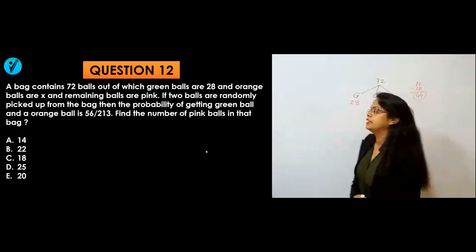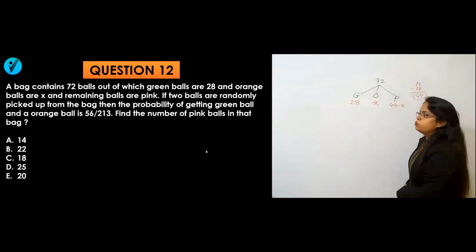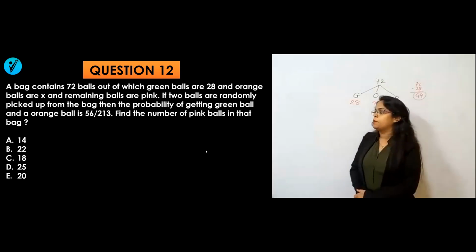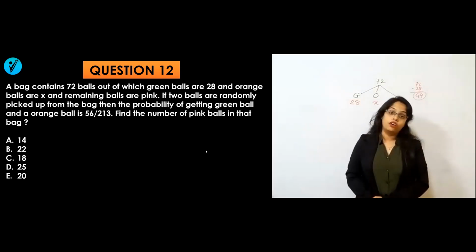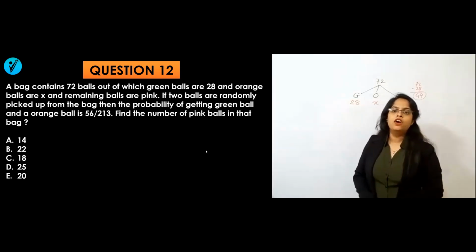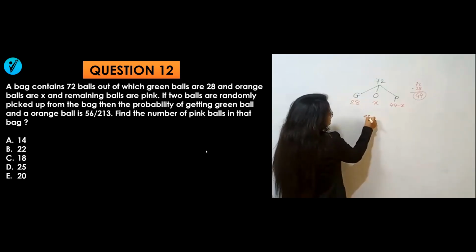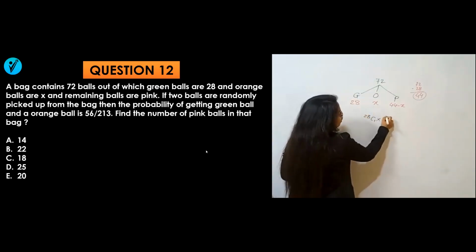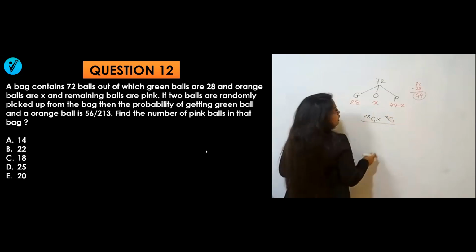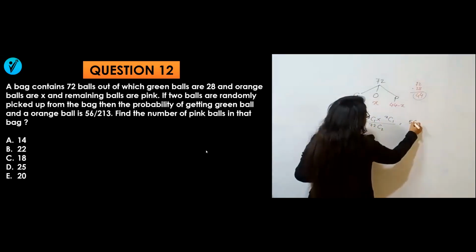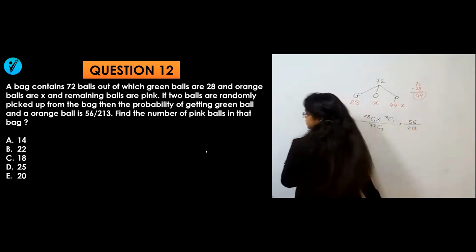Then what are they saying here? If two balls are randomly picked from the bag, then the probability of getting a green ball and an orange ball is 56 by 213. So the probability is 28C1 into XC1 divided by the total, 72C2, which equals 56 upon 213.